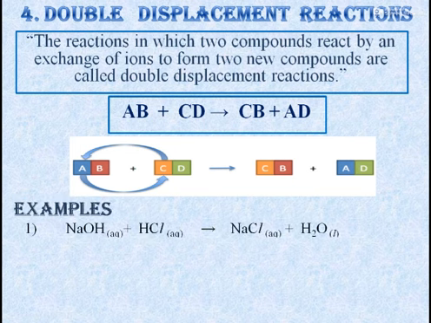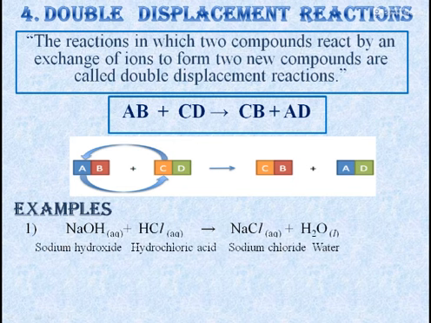Examples. The first example is of the neutralization reaction. NaOH plus HCl gives rise to NaCl plus H2O. Here, the sodium ion is the positive ion, and in HCl, the hydrogen ion is the positive ion. OH, the hydroxide ion, is the negative ion here, and Cl is the negative ion here.